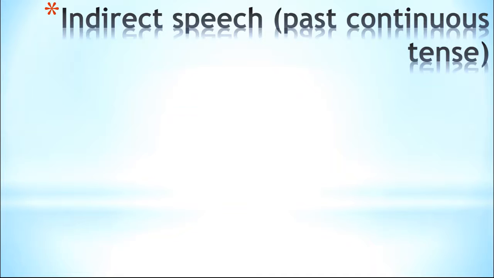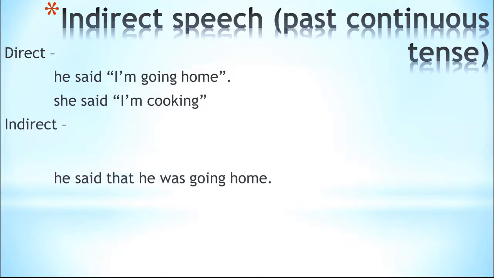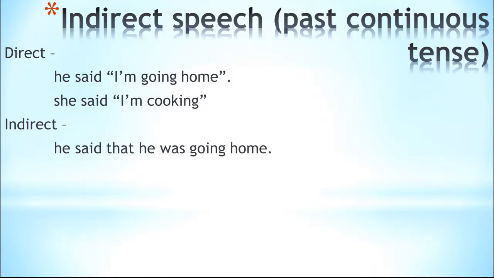And indirect speech. Let me first give you some examples of direct speech. For example, he said, I'm going home. She said, I'm cooking. Now how would you convert it to indirect? You can say he said that she was going home, she said that she was cooking. So this is how you can convert present continuous into past continuous as well.